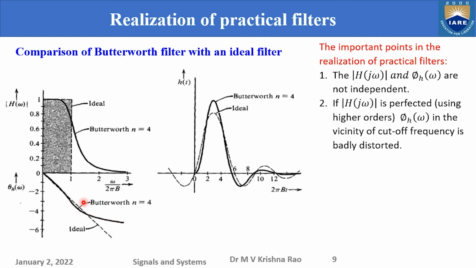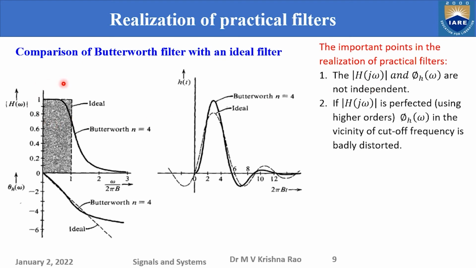So this is the phase characteristic of the Butterworth filter of order n equal to 4. This happens because the magnitude response and phase response of any filter or any system are not independent.